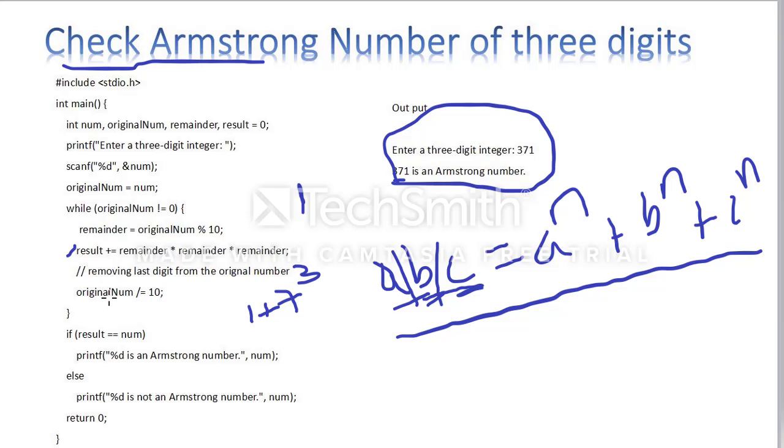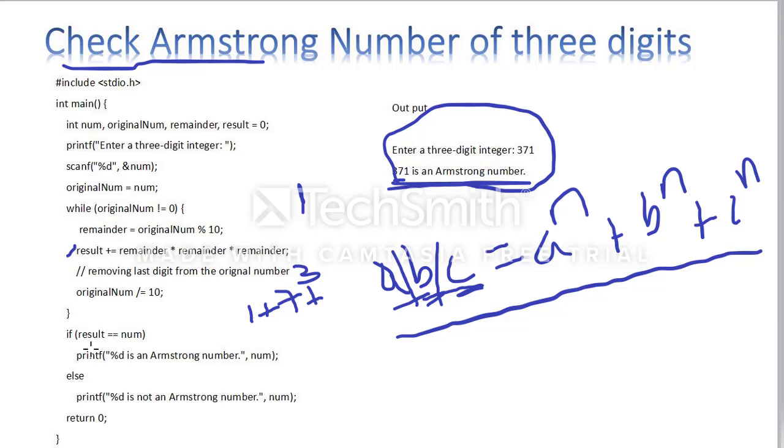Next, again I am taking 37 divided by 10, means 3. 3 is not equal to 0. I am taking 3 modular division by 10, means 3. Already I told you, if any number is less than 10, then that number is your remainder. Here 3 cube is 27. 1 plus 7 cube plus 3 cube 27 is equal to 371. You are getting the same, so 371 is an Armstrong number.